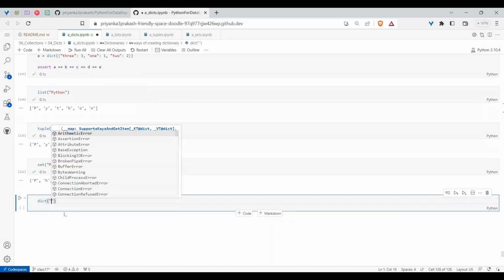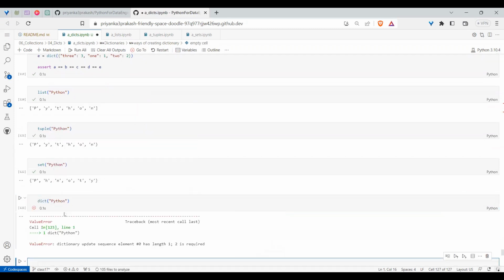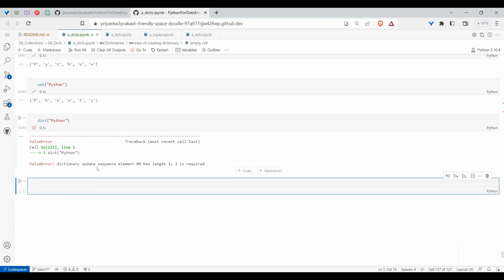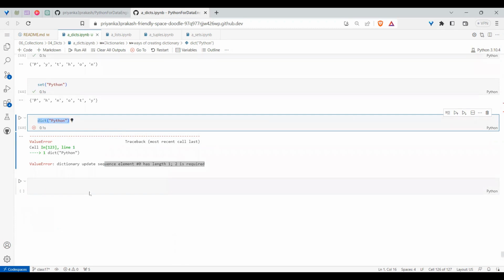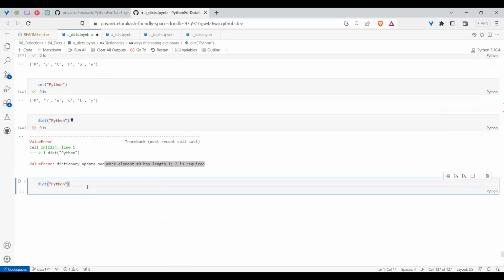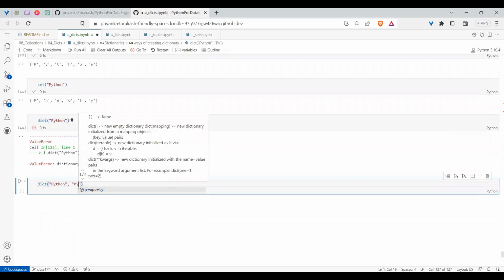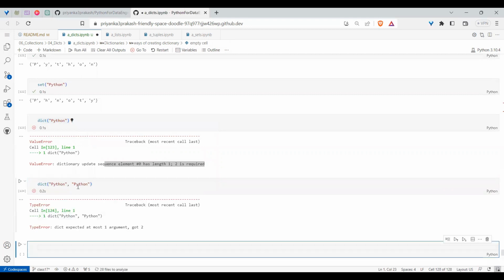But if you use dict for the same string, you cannot convert. What it says is update requires two values, but you give only one, means it expects two values. So how do you pass two values? Will you pass two tuples like this, two Pythons? Will it create?